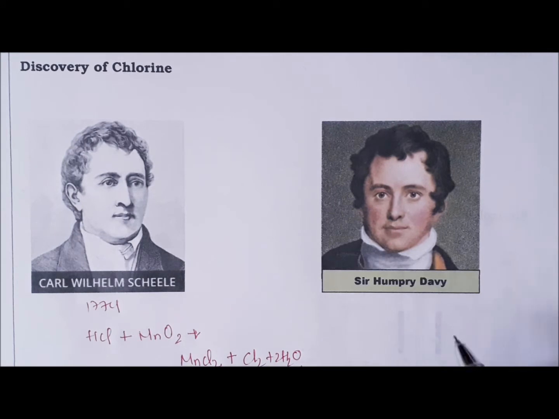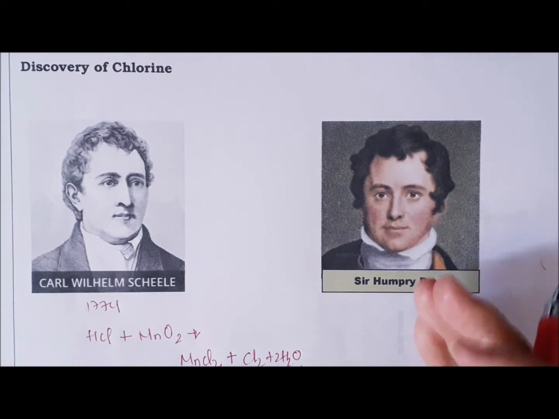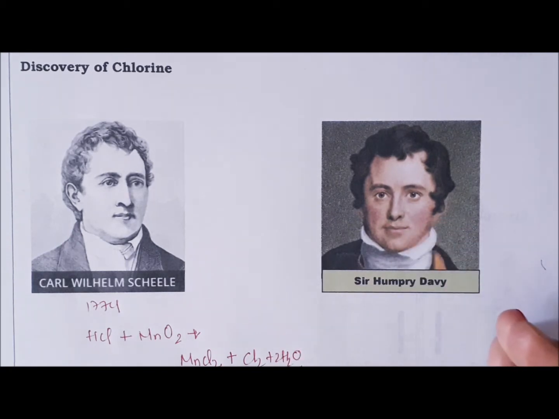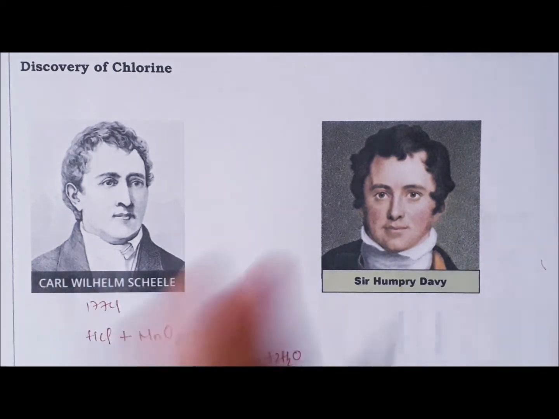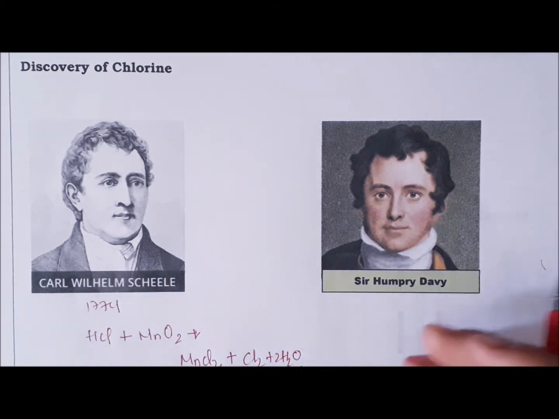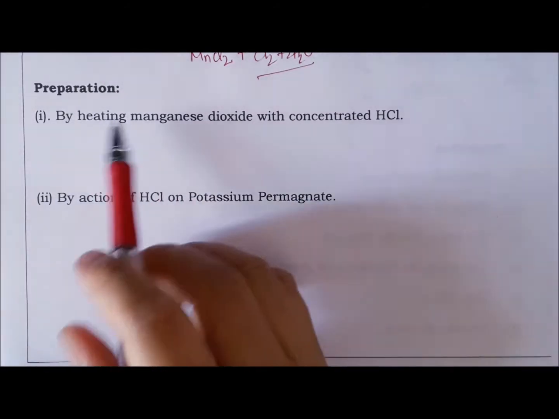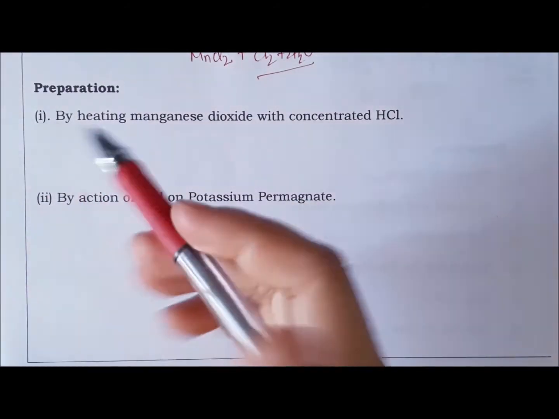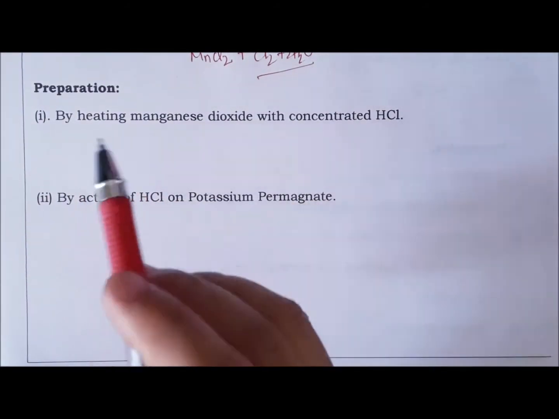Now it was Davy who established its elementary nature and suggested the name chlorine on account of its color. Chlorine is derived from the Greek word chloros, meaning greenish yellow, and we know that the color of chlorine gas is greenish yellow. Next, let us first discuss the preparation of chlorine in the laboratory.